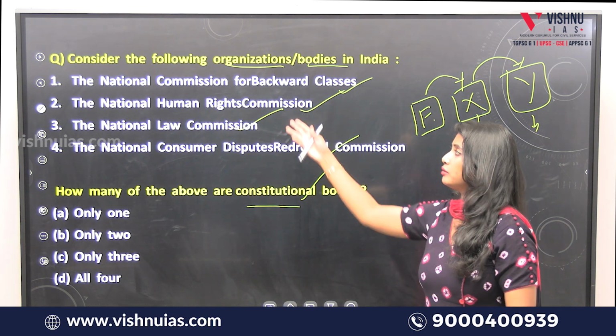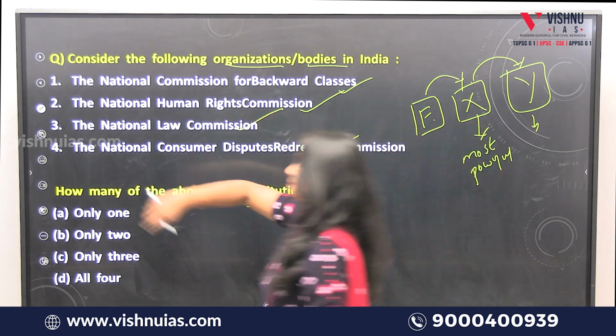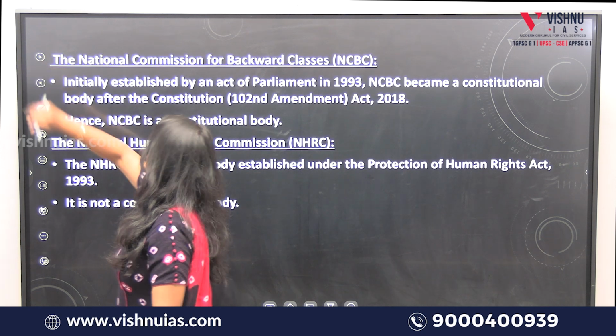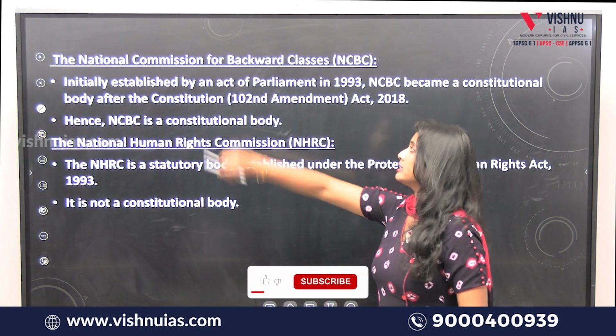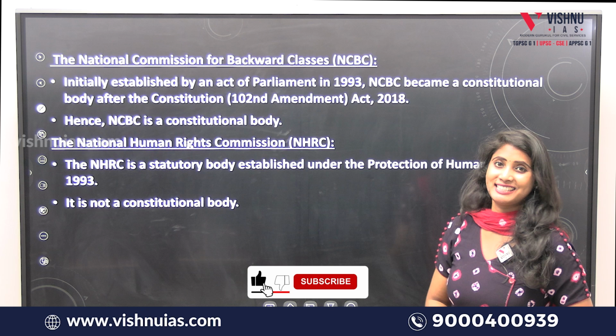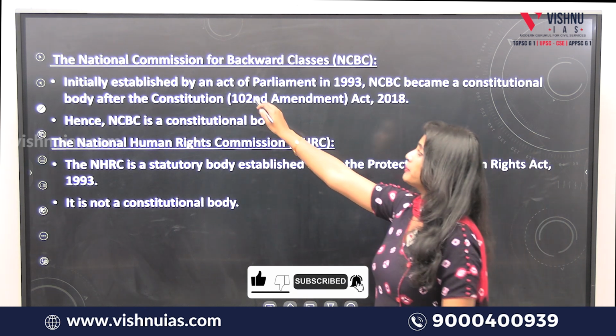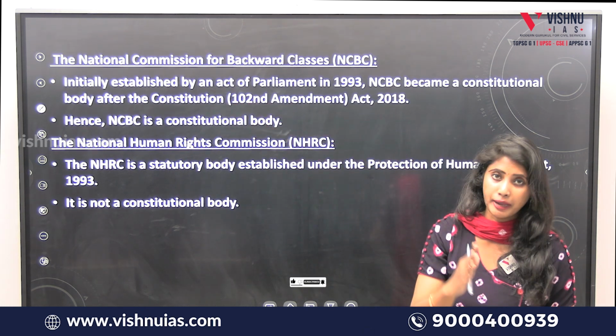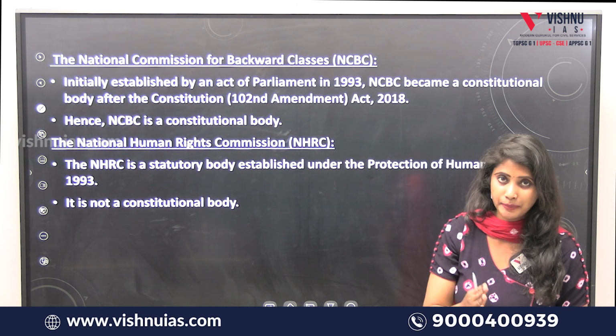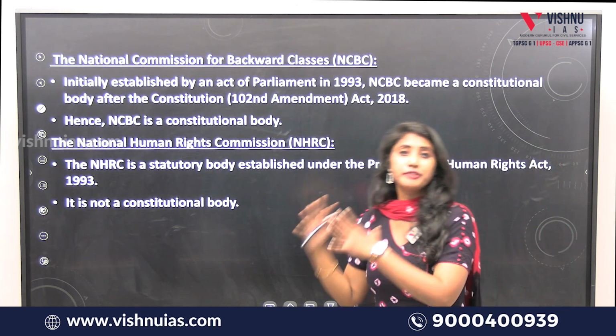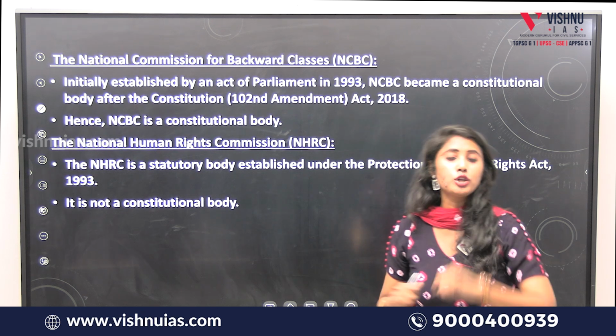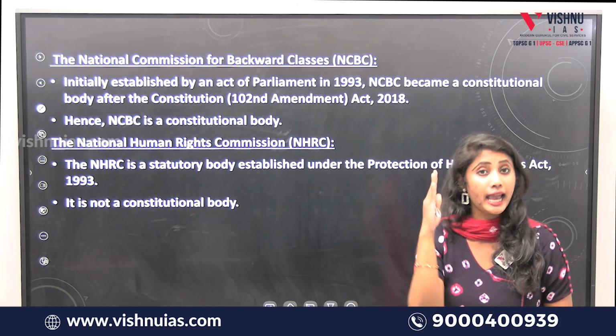So, among these, what is the constitutional body? Let's see the explanation. First option is National Commission for Backward Classes. Initially it was established by an act of parliament. Those bodies which are established by an act of the parliament are said to be non-constitutional bodies or statutory bodies.